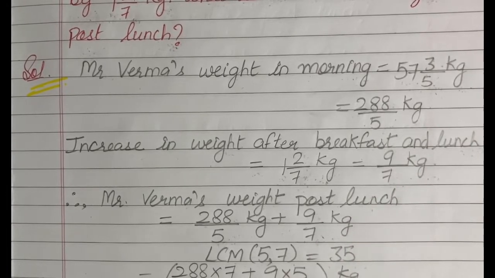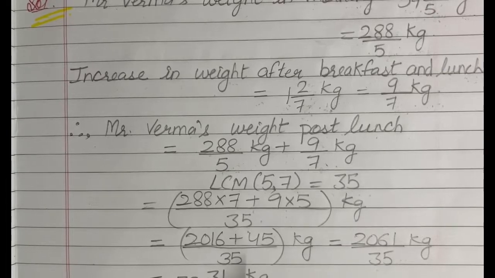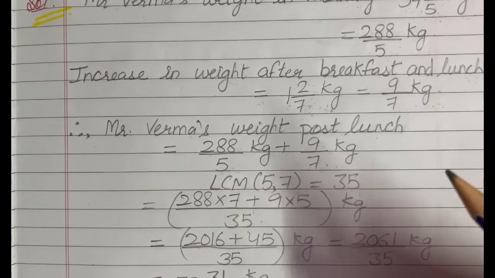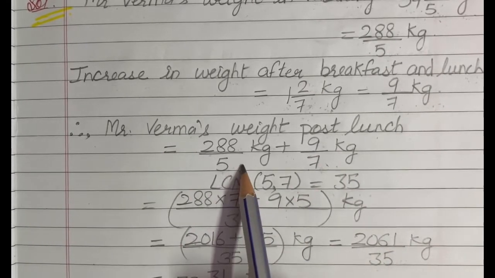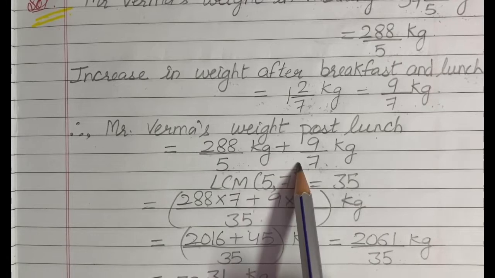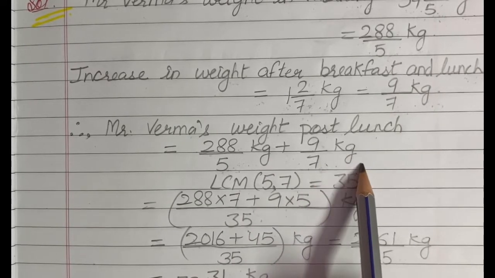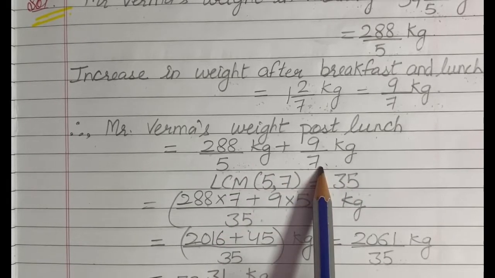Now students, since we want to find out Mr. Verma's weight post lunch, means after having lunch, what is his weight? So students, what we will do? We will add Mr. Verma's weight in morning and his increase in weight after breakfast and lunch. So students, here if you will see these fractions, denominators are different.